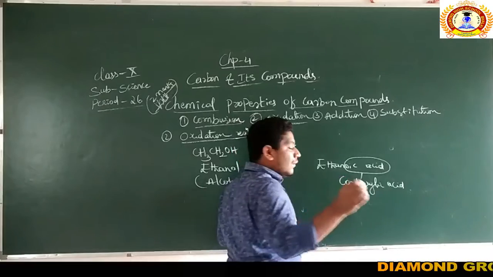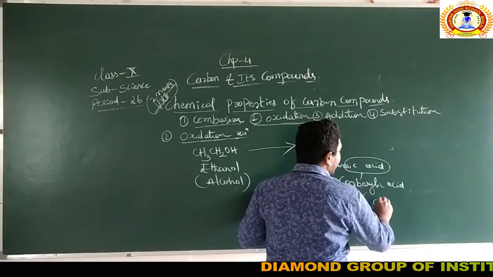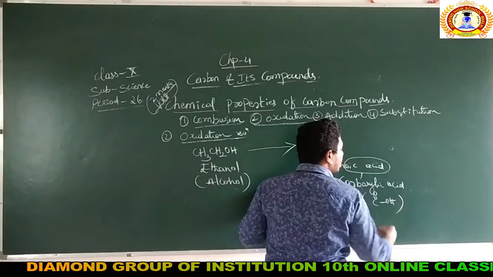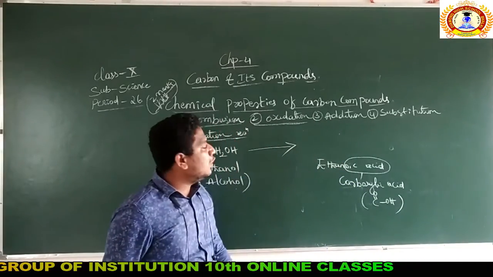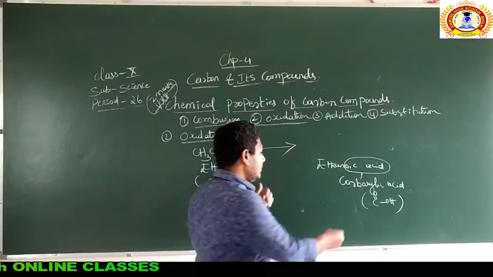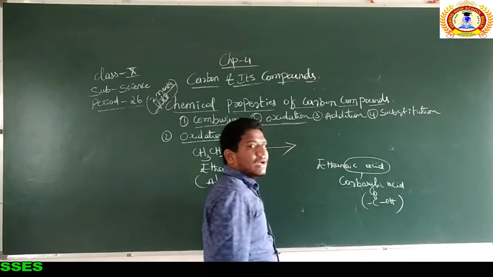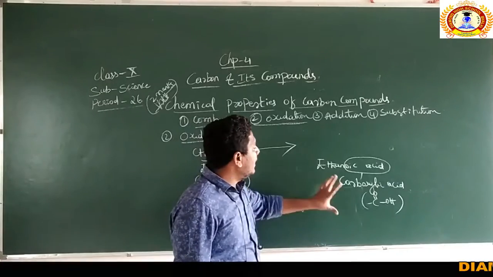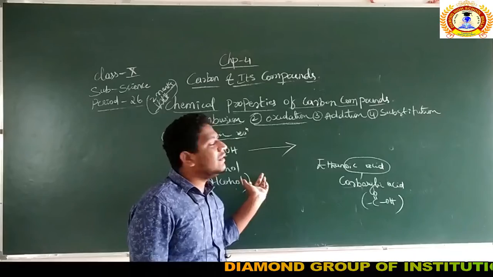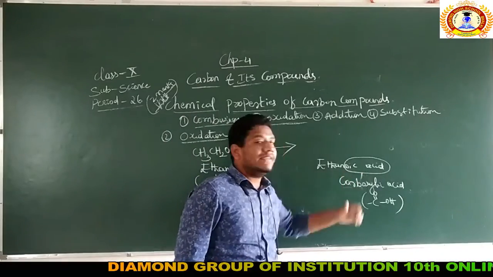Then what is the functional group of the carboxylic acid? It is C double bond O and OH. This is the functional group of the carboxylic acid, and this bond will be connected to one more carbon atom. So if ethanol is converted into carboxylic acid, it means it is converted into ethanoic acid.